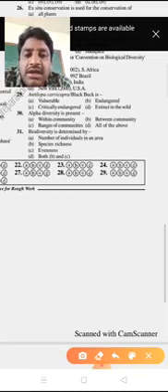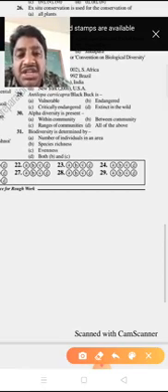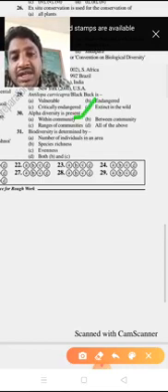Gamma diversity means the diversity across all ecosystems, that means entire continents also. That's how we call it gamma diversity. So alpha diversity means within a community. That's why option A is the right answer.